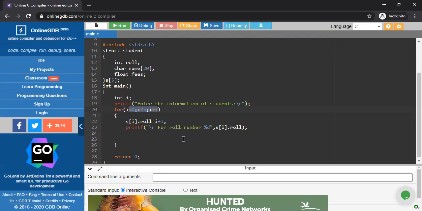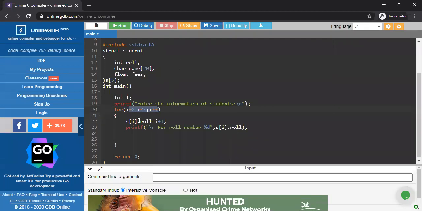First the user stores the information, then the compiler displays the same on the output screen. So for that reason we execute a loop here. Why? Because the same thing happens 5 times. So that's why we execute a loop here.